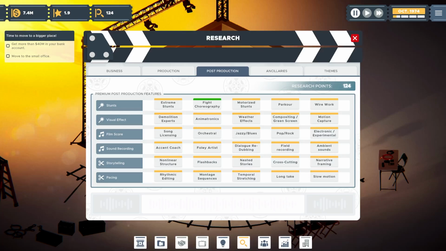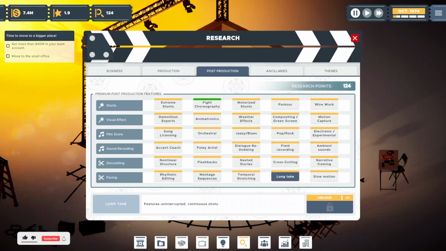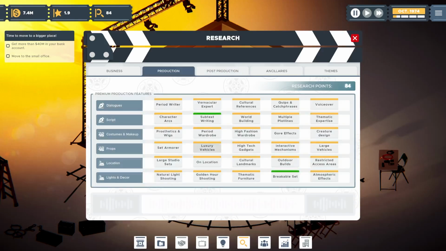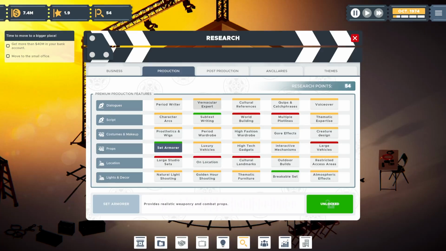So let's look at some more things for pacing, for editing. That might help us. Let's see, I like montage sequences. Gotta have a montage, especially if we end up doing a sports movie. Let's look at production and maybe set armor. Let's provide some more realistic weapons and combat props. I like that.